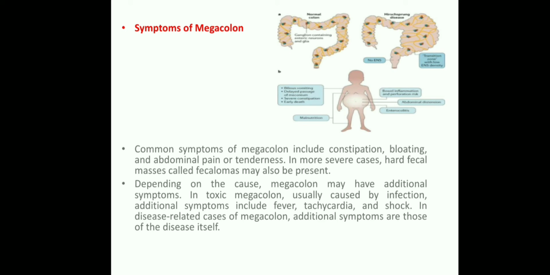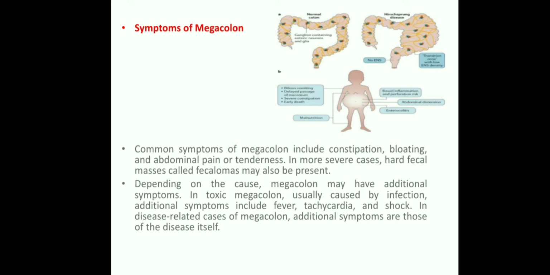The common symptoms of megacolon include constipation. The first symptom is constipation, because whatever fecal matter is dumped here is obstructed, so the baby has constipation. At the same time, the baby has bloating and abdominal pain, and tenderness whenever we palpate.